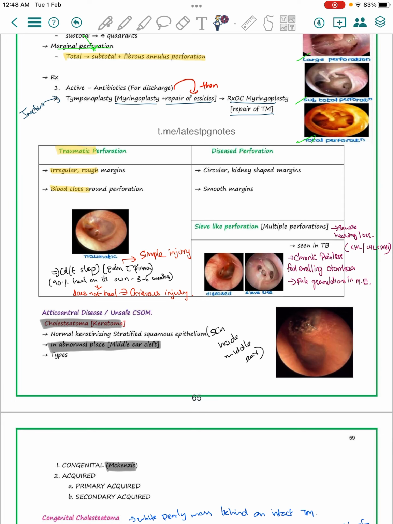Then the disease perforation will have a circular or kidney shaped margin, with a clear margin. Multiple perforations will be seen in certain conditions like TB. You can see the multiple perforations here. It is painless and a chronic infection. It is foul smelling. There is pale granulation.